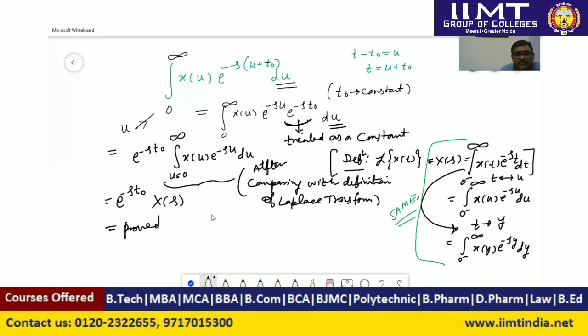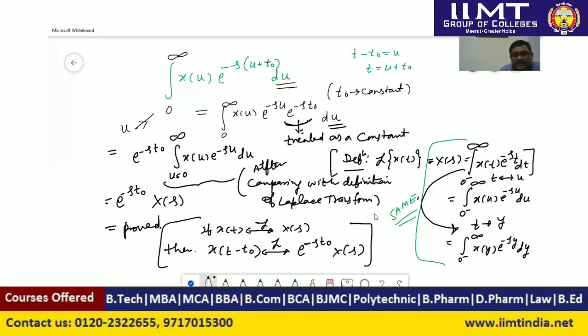What we have proved here is that if a signal x of t is given to us and the Laplace transform of x of t is X of s, then the Laplace transform of x of t minus t naught, that is, this signal shifted by time t naught, will be e to the power minus st naught times X of s, where X of s is the Laplace transform of x of t.